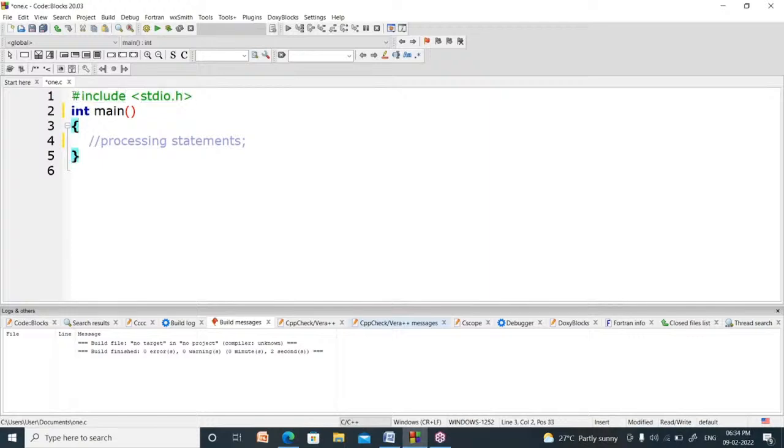Whenever you write hash include stdio.h, the code inside the stdio.h header file will be copied into your program. That can be done by hash include stdio.h.